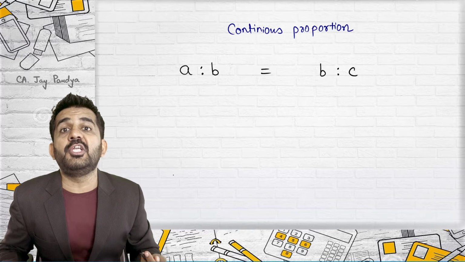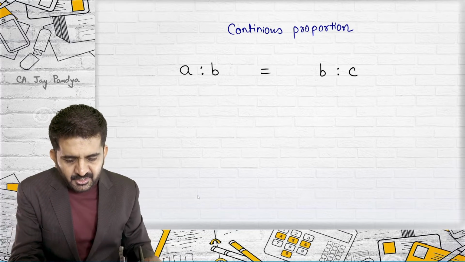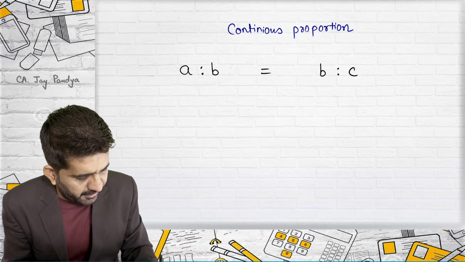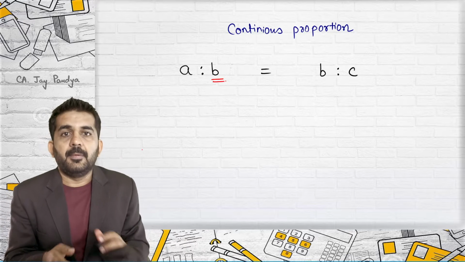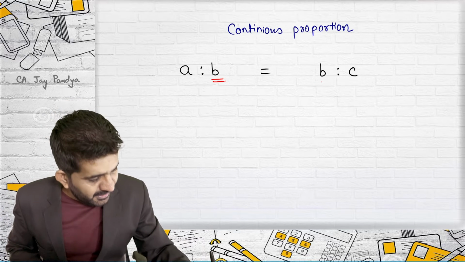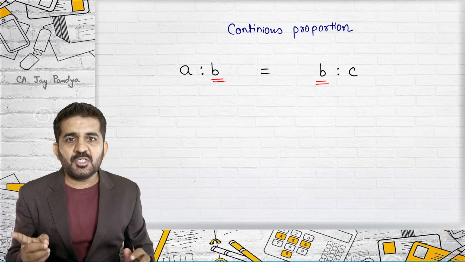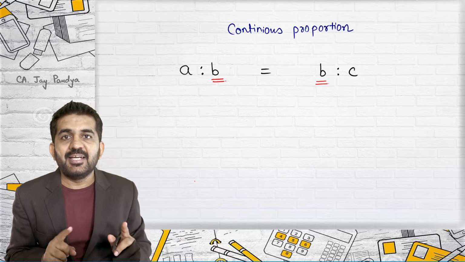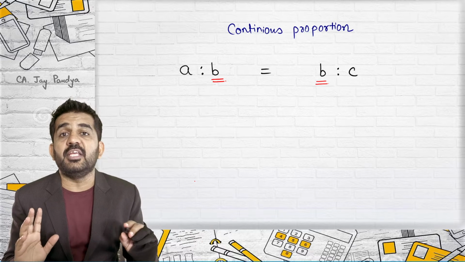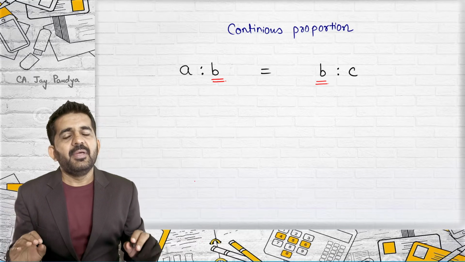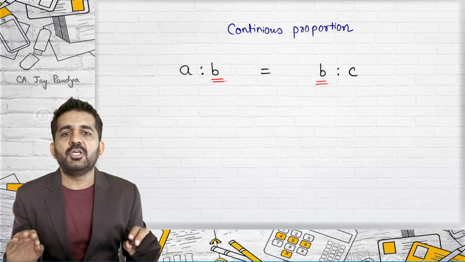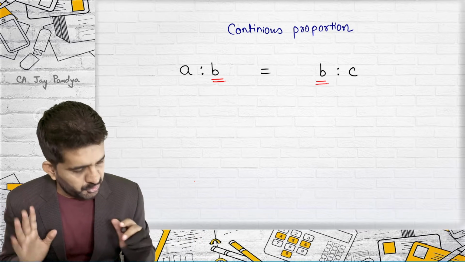Also, they are in continuous proportion. Why are they in continuous proportion? Try to concentrate. The mean is B as well as B. So the second term of the first ratio and the first term of the second ratio are equal. They both are the same and they are termed in continuous proportion.